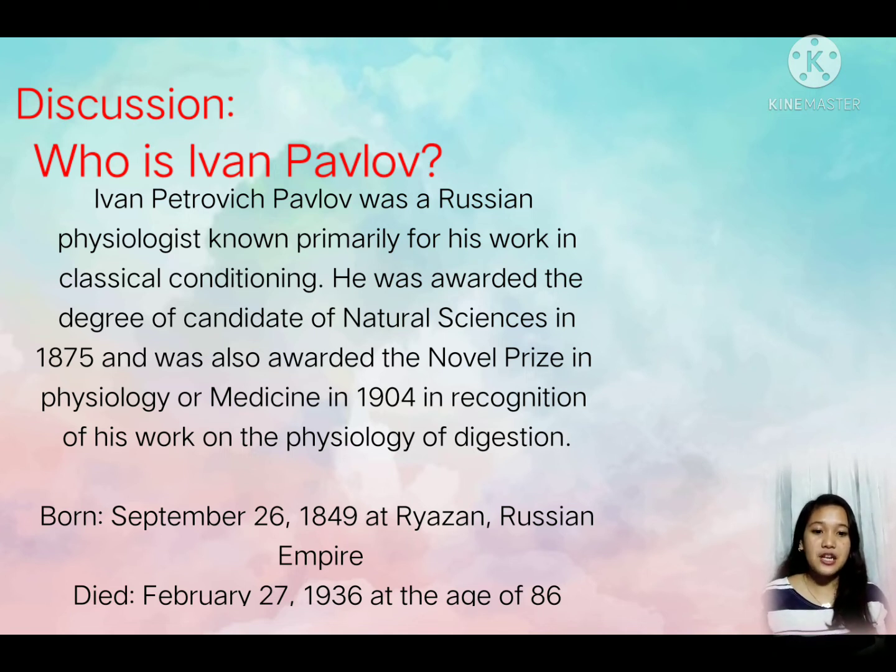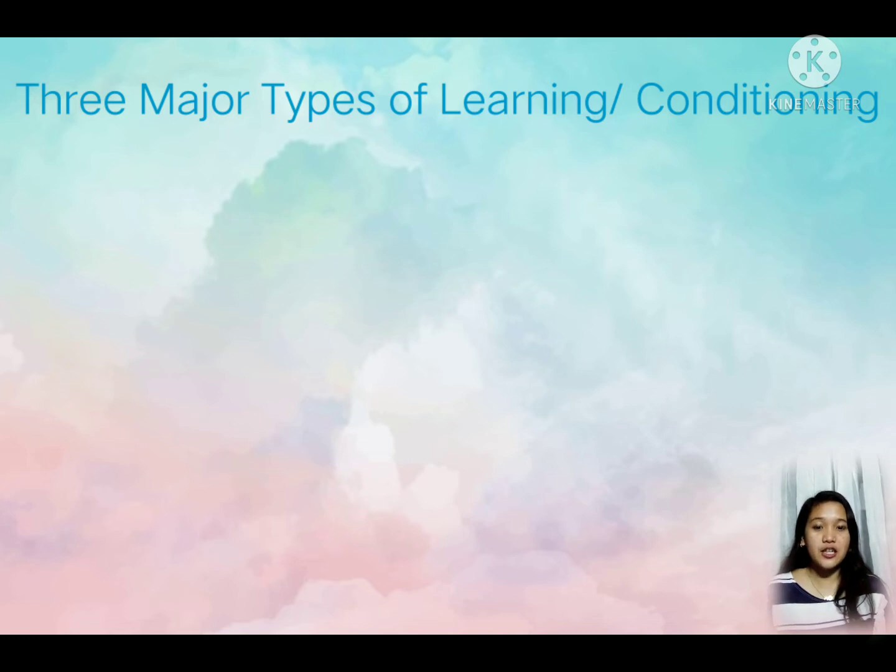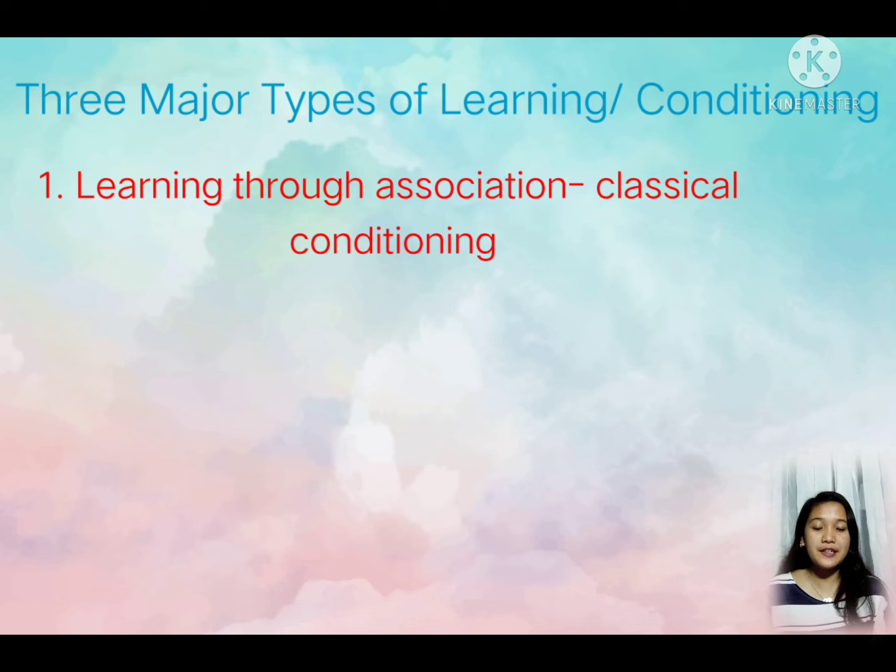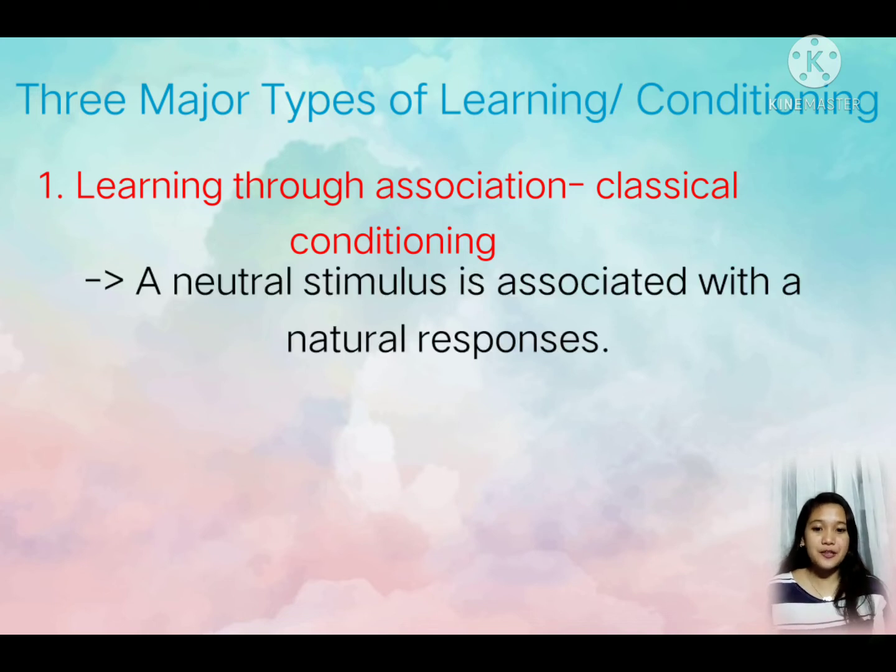Ivan Pavlov developed an experiment testing the concept of the conditioned reflex. He was best known in psychology for his discovery of classical conditioning. During his studies on the digestive system of dogs, Pavlov noted that the animal salivated naturally upon the presentation of food. There are three major types of learning or conditioning. First is classical conditioning, or learning through association. A neutral stimulus is associated with a natural response.